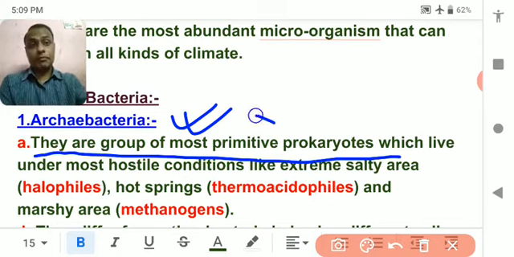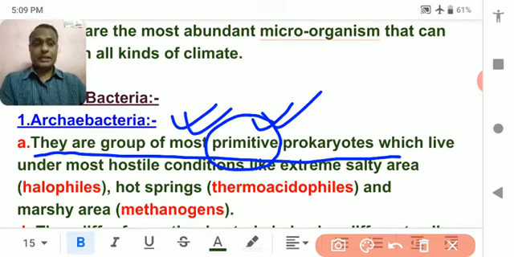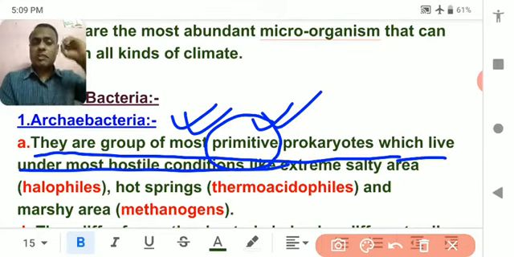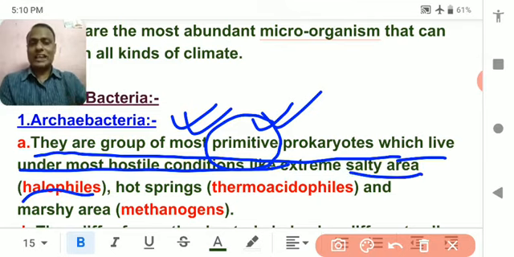Most primitive means the oldest kind of prokaryotic organism, which lives under the most hostile conditions, meaning any kind of bad and worst condition they can survive. They can live in the salty area. Those which live in the salty area are called halophiles. Halophiles is the kind of habitat.